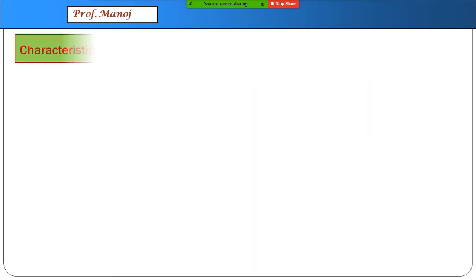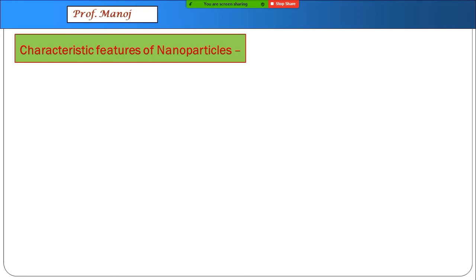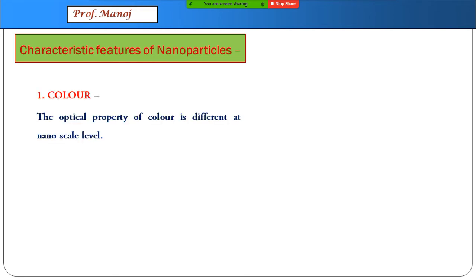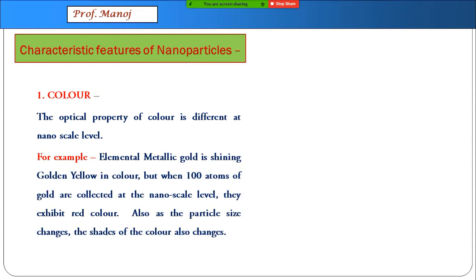Now let us go for different characteristic features of nanoparticles. The first is optical property, that's color. Now, whatever color we know for a bulk material will be totally different at nanoscale level. For example, we know the color of gold very well. It's golden yellow, shining golden yellow.